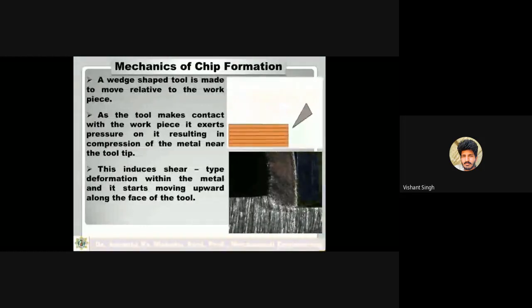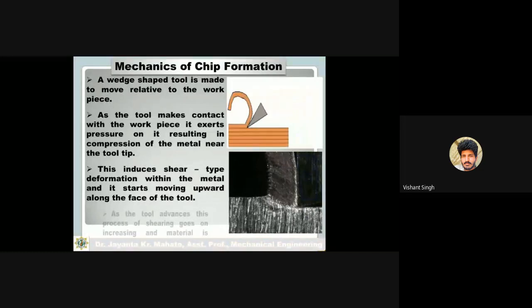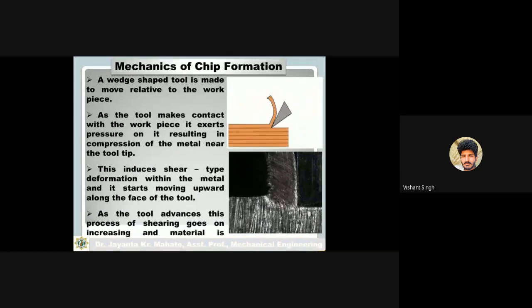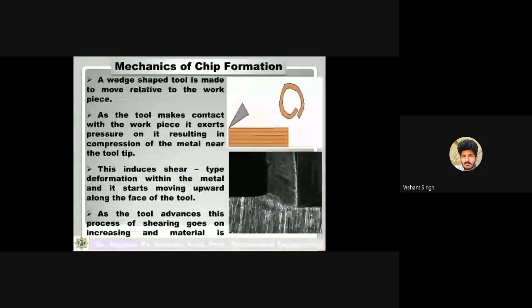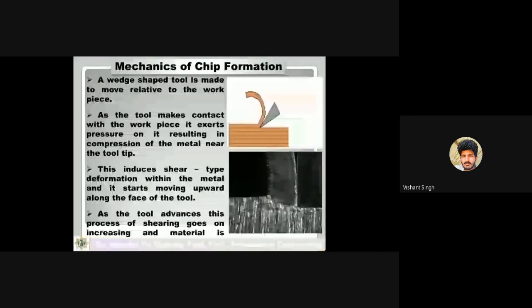Okay. As the tool advances, this process of shearing goes on increasing and the material is actually removed from the workpiece.